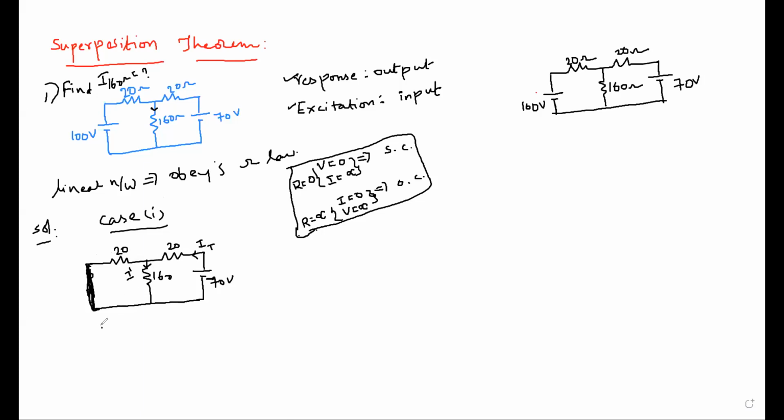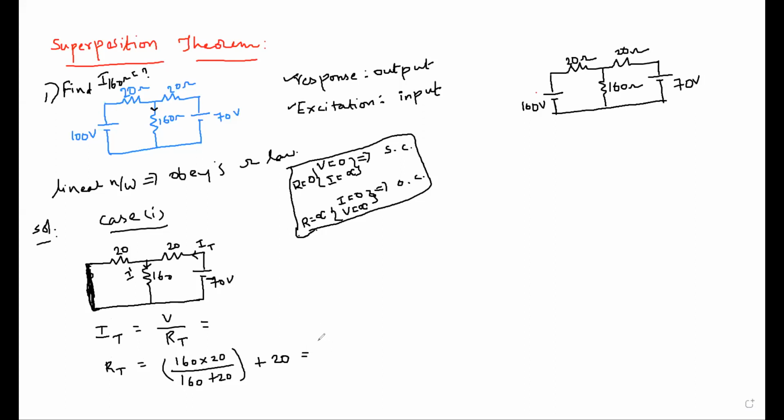So shall we apply the current division rule? Total current is equal to total voltage divided by the total resistance of the given circuit. So find the total or equivalent resistance for the given circuit: the parallel combination 160 into 20 over 160 plus 20, and that equivalent resultant is in series with this 20 ohm resistor.